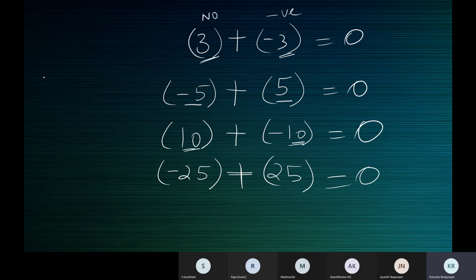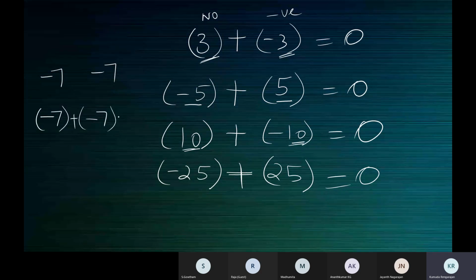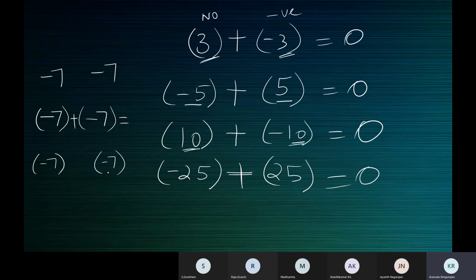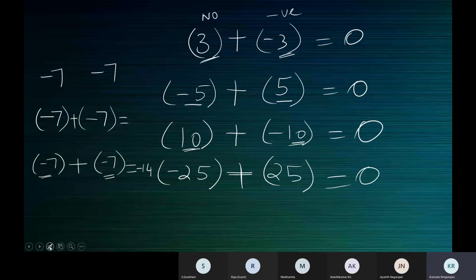But supposing you thought the negative of -7 is -7, because we feel negative means there should be a minus sign. Now add them and see. You should get 0, which would mean your answer is correct. Now add the number and its negative. What is the sum? It's -14. That means your answer is wrong.